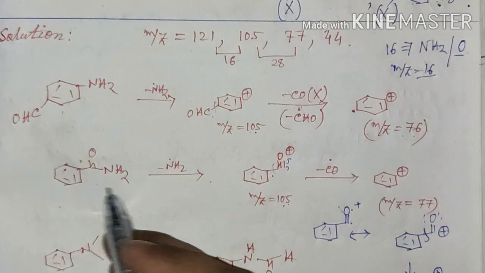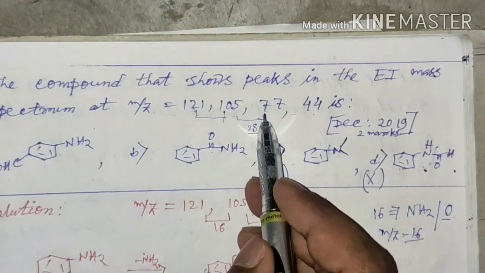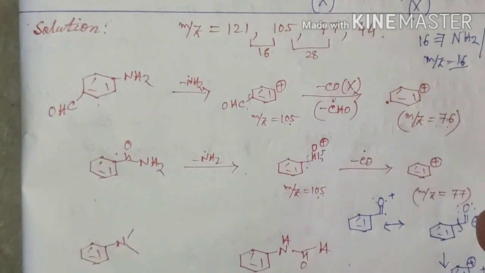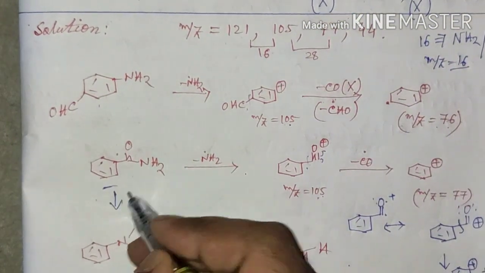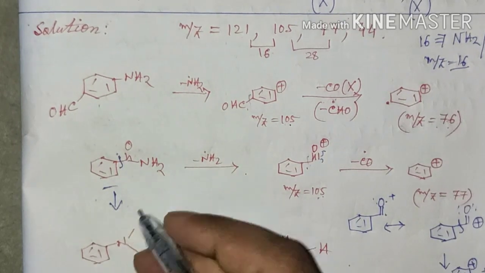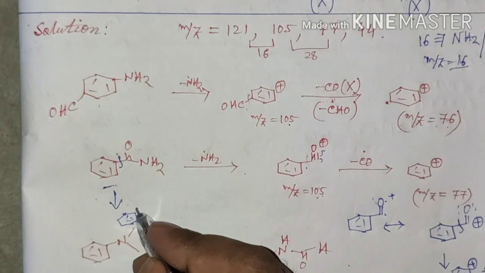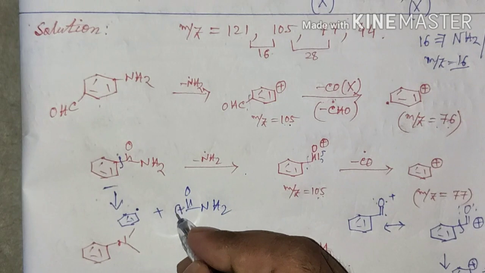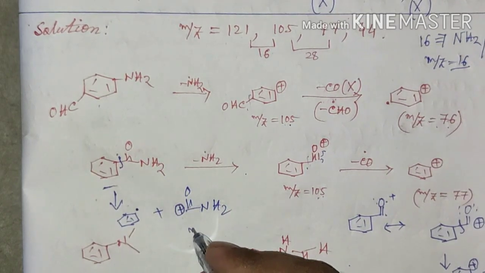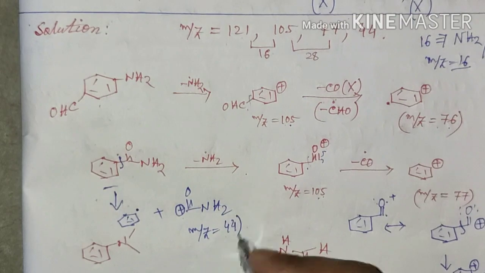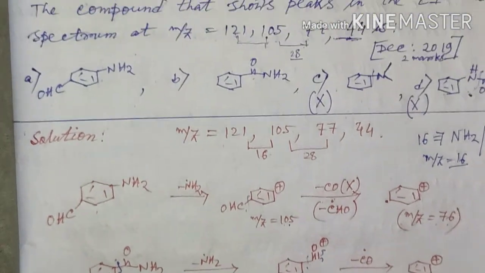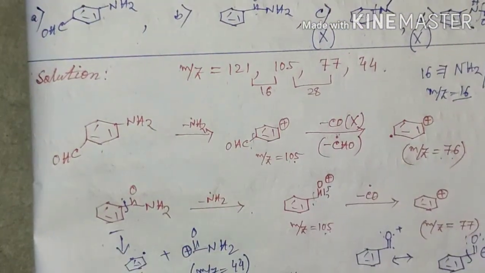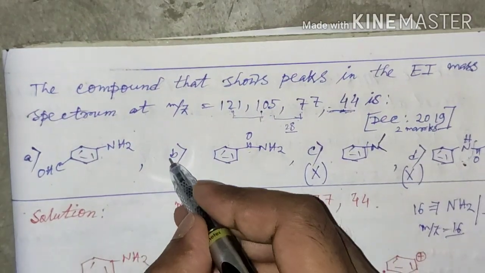So we can see that this compound satisfies these different fragments, and this 44 unit we will get from this compound if it undergoes cleavage from this side, and it will generate a radical and it will generate the carbocation. For this unit, m/z is equal to 44. So we solved all three fragments from this compound. So the answer is option number B.